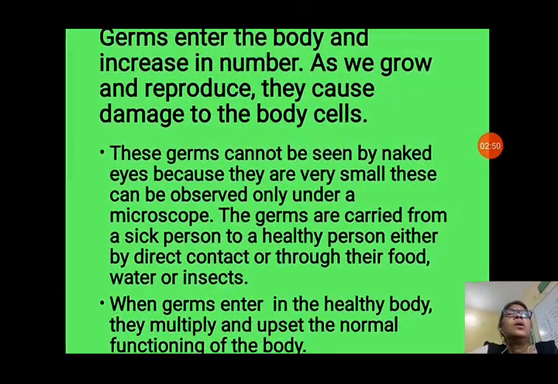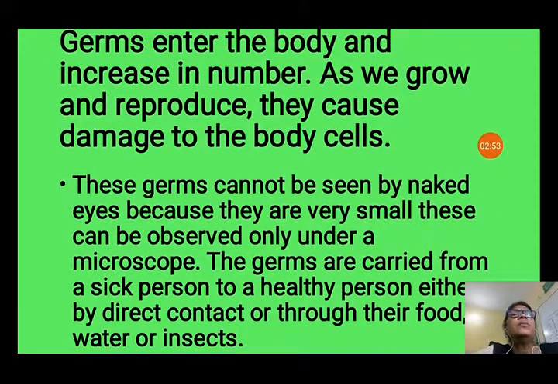These are all germ-causing microorganisms. Now the next topic is that germs enter the body and increase in number. Whenever the germs go inside our body, they start increasing in their number. As they grow and reproduce, they cause damage to the body cells. These germs cannot be seen by naked eyes because they are very small. They can be observed only under a microscope. That means they are microscopic organisms. They cannot be seen with naked eyes. You have to use a microscope to see them.